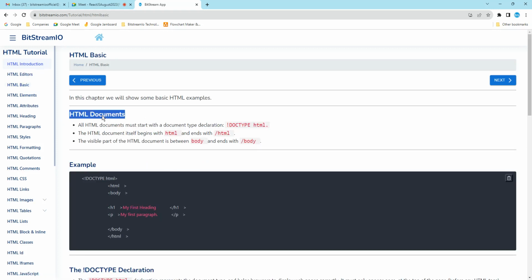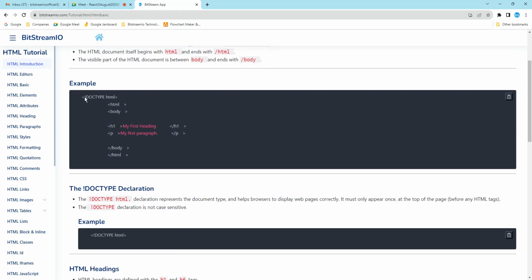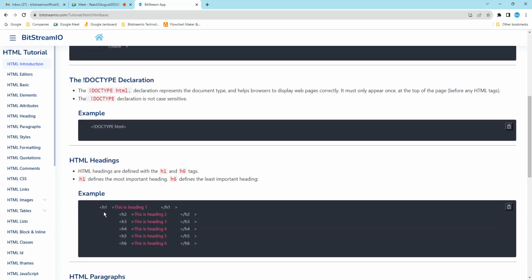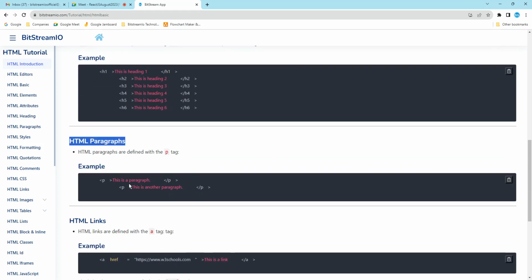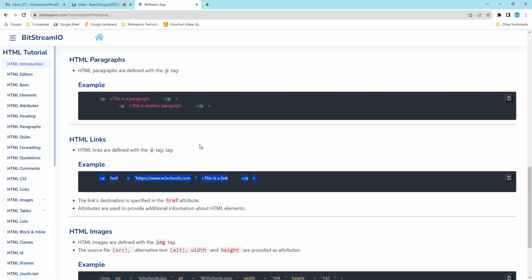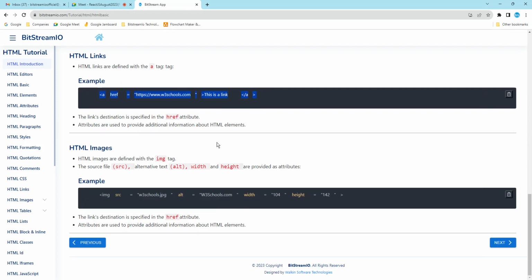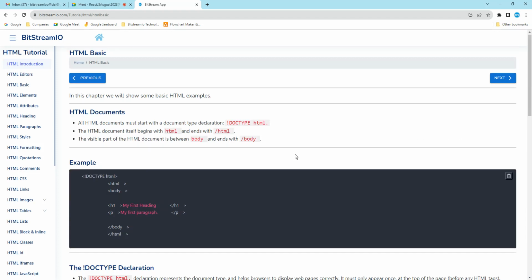What is the basic? HTML documents. It doesn't mean you need to read every document, every line. In this chapter, we show basic HTML examples. This is one basic example. This is a doc type. These are the headings. Headings means headers. And an HTML paragraph is like a general paragraph. HTML links: this link is to click, and when we click, it goes to that page. Images: if you want to add images, we use the image tag. What is the source attribute? The alt attribute. If you go through like this, how much time does it take? It took hardly 20 to 30 seconds. So go with the concept.